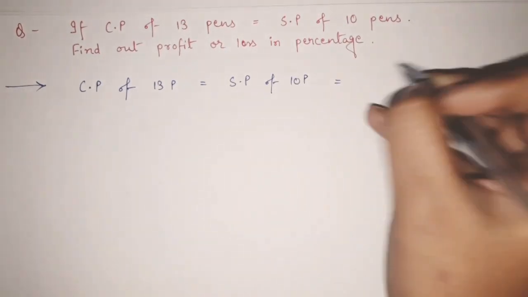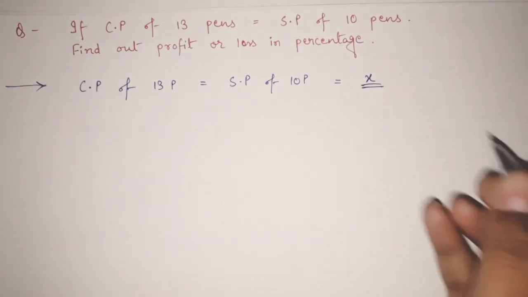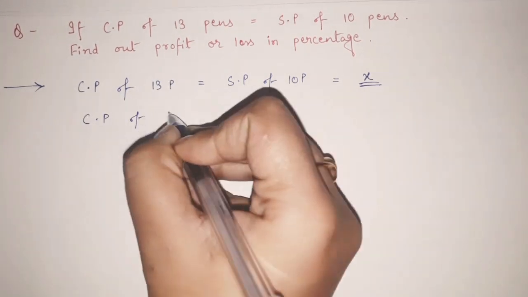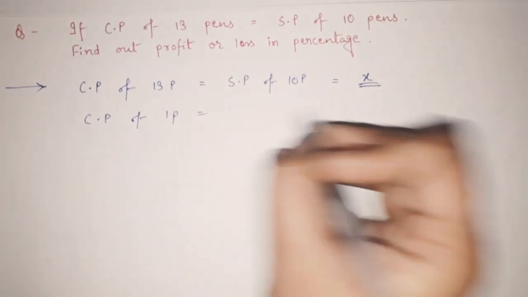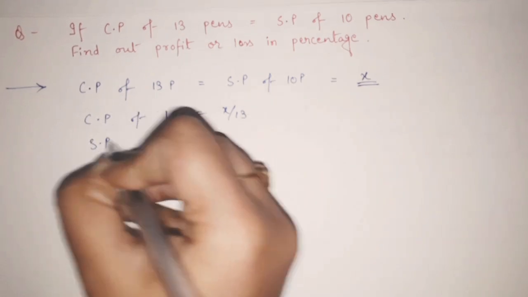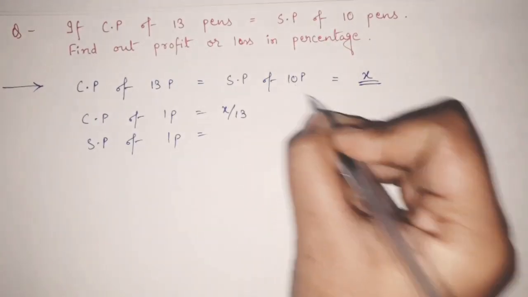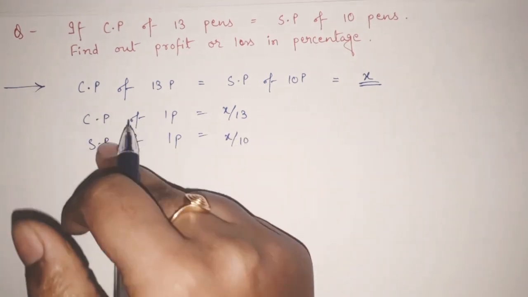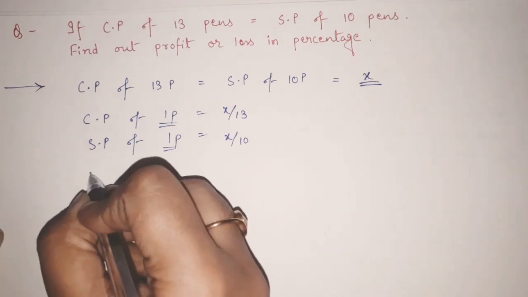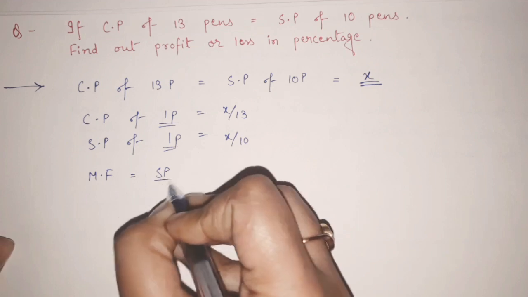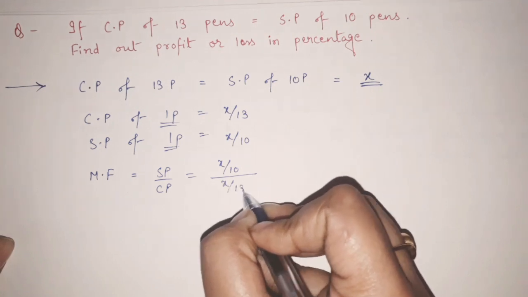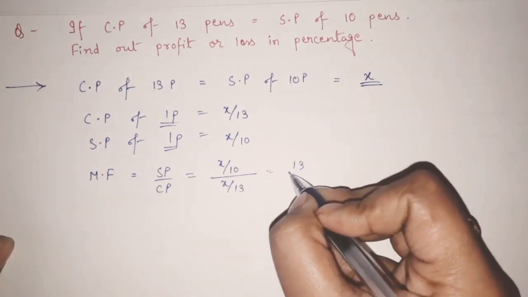And as always, as in the previous question, we are assuming it as X. Now if CP of 13 pens is X, then CP of 1 pen will be X divided by 13. Now if SP of 10 pens is X, then SP of 1 pen will be X divided by 10. Now again I am having CP and SP of 1 pen. That means same unit. Now I can find out multiplying factor. So multiplying factor is equal to what? We know SP by CP. And that is equal to x by 10 divided by x by 13. So x will get cancelled and I will get 13 by 10.